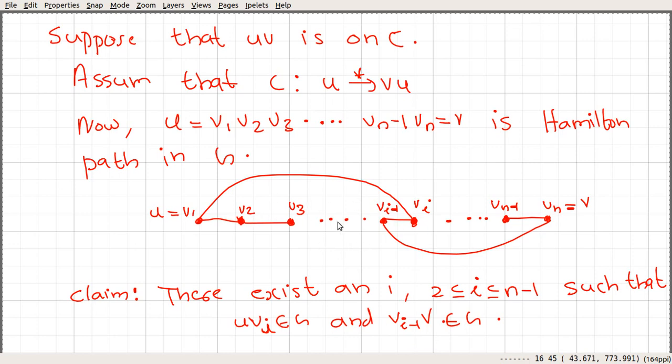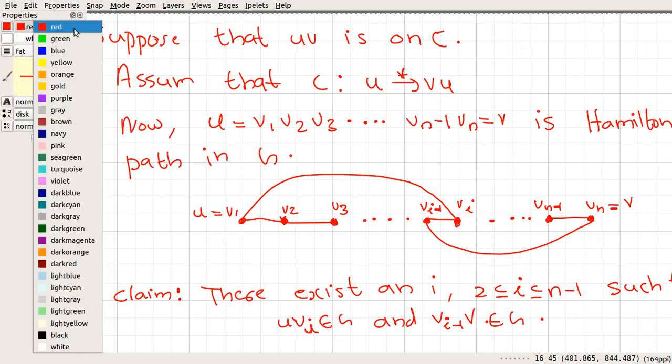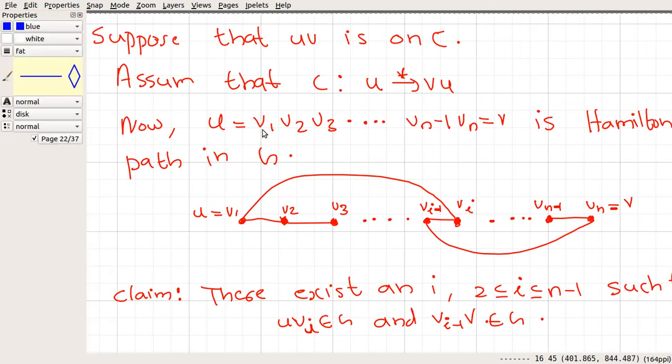So if this occurs, the situation will be something like this. Let's look into this particular path and see what is going to happen. Here we can find a different cycle. So let me use a different color. We have this cycle that does not include the uv edge we started with.